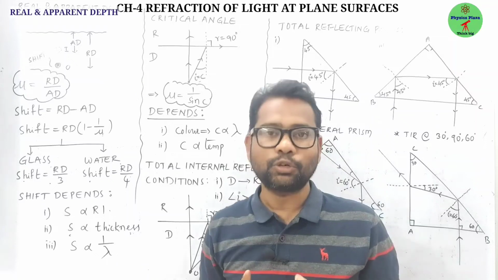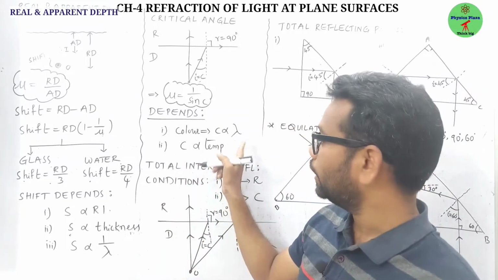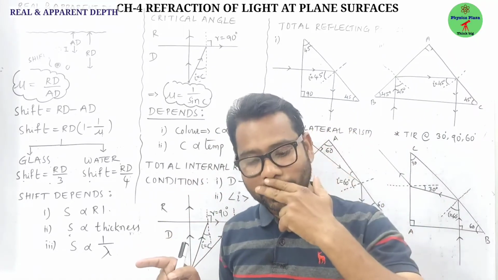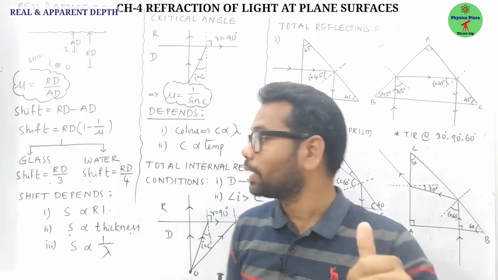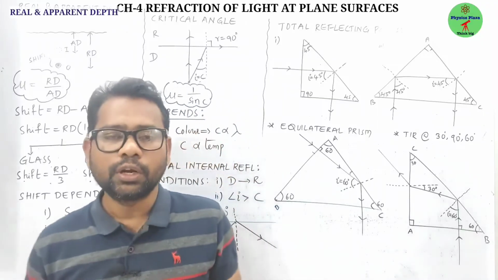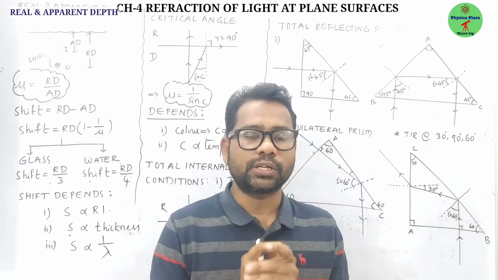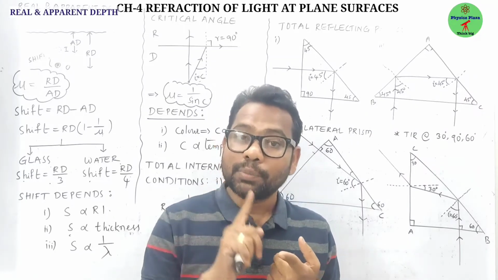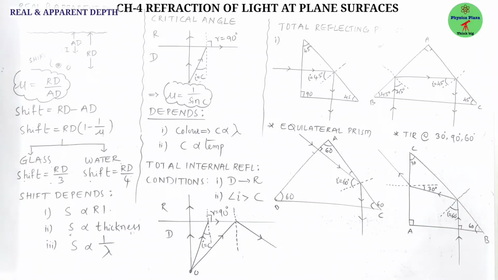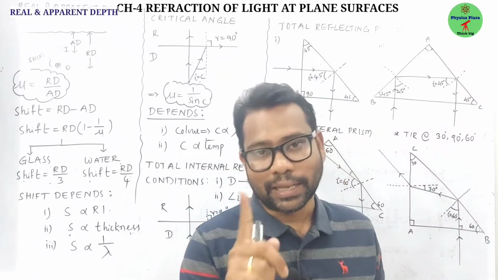And the critical angle depends on two factors. It depends on wavelength, and it also depends on temperature. So for red color, the critical angle will be more. For violet color, the critical angle will be less. Now comes total internal reflection. Children, for total internal reflection to occur, the light ray should fulfill two conditions. What are the two conditions? Light must travel from a denser to a rarer medium, and the angle of incidence must be greater than the critical angle.